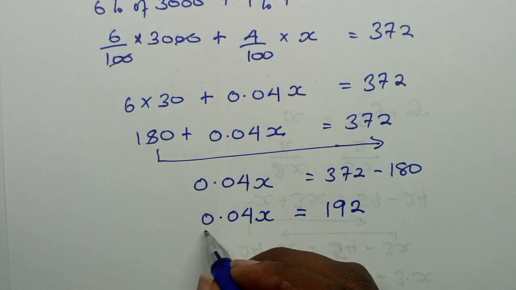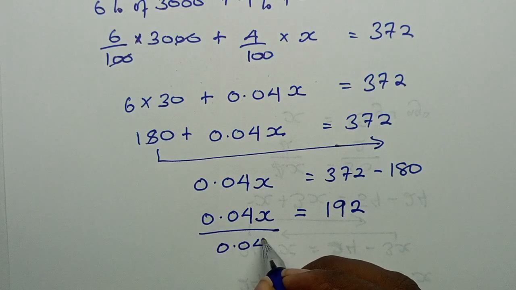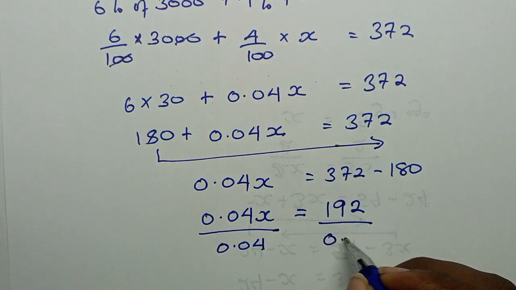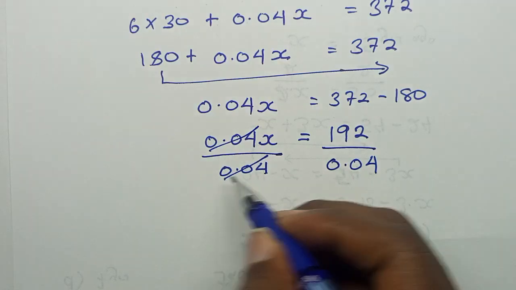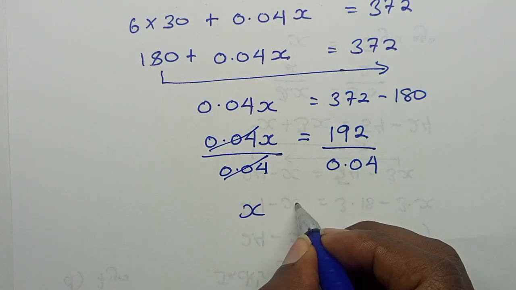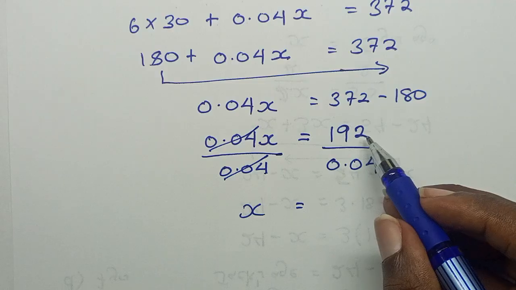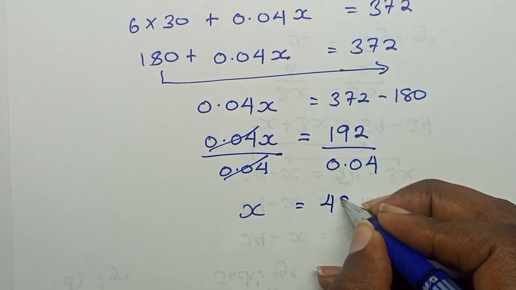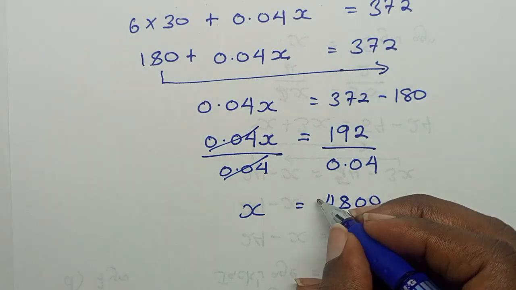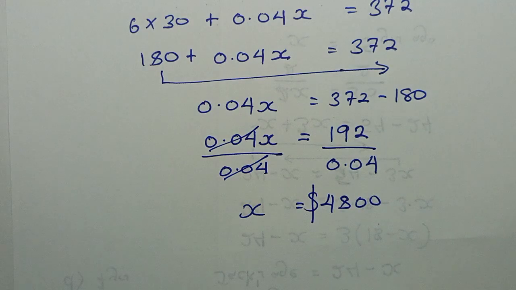Now let us divide both sides by 0.04. So this cancels with this. So X will be equal to, when you divide 192 by 0.04, you'll be able to come up with 4,800. And this is in dollars.